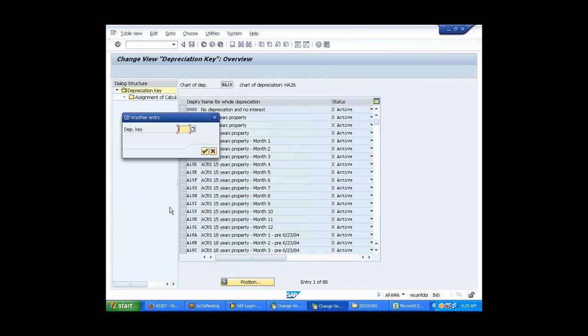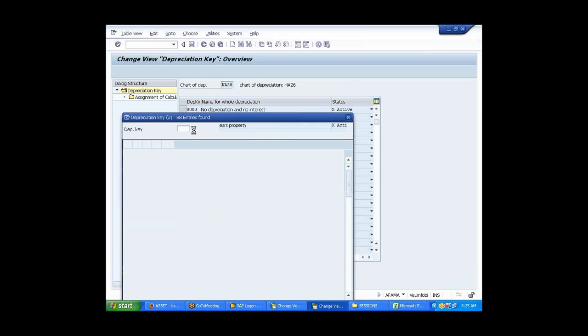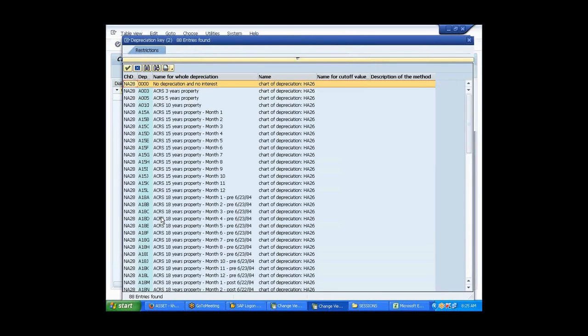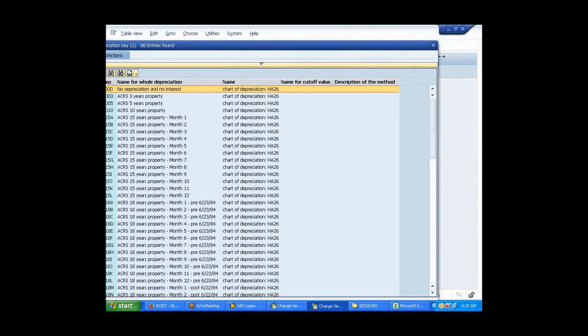What's your depreciation key? I forgot what I gave. I gave SLM, WDV, all the three.